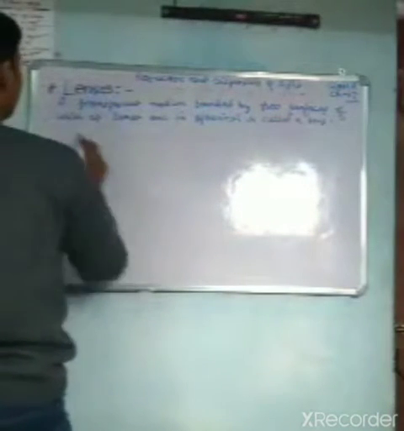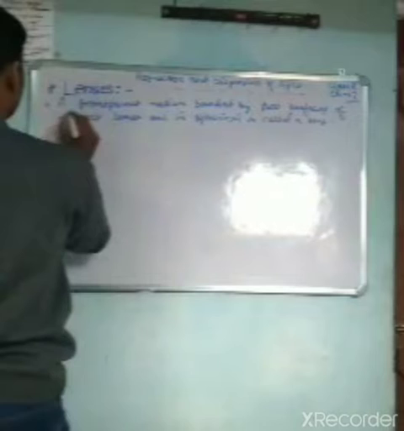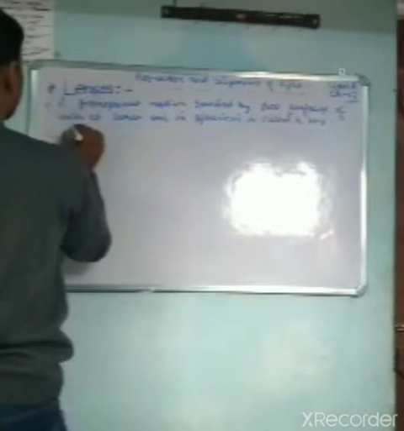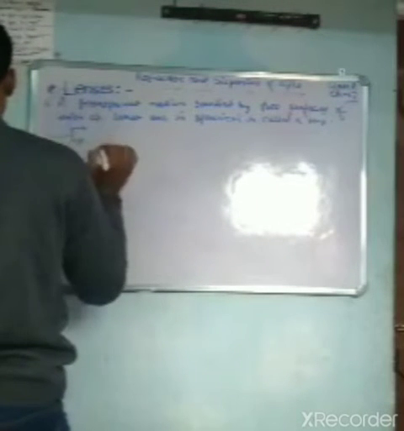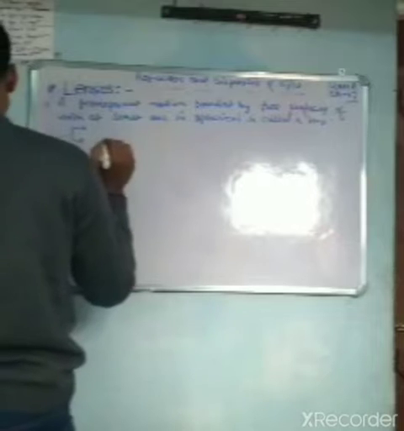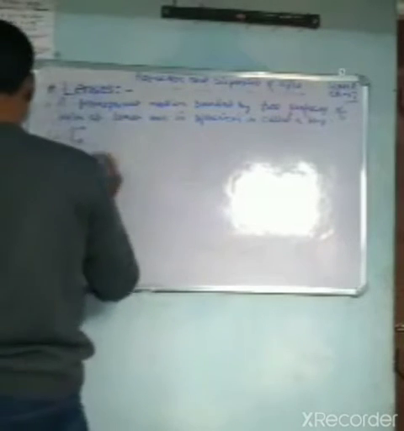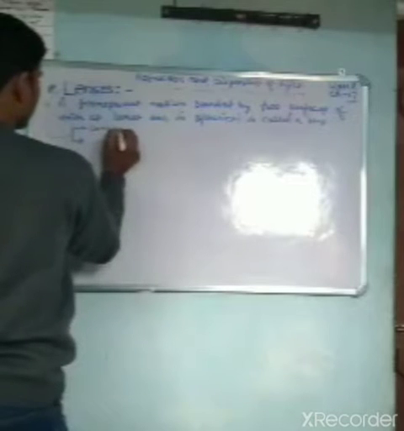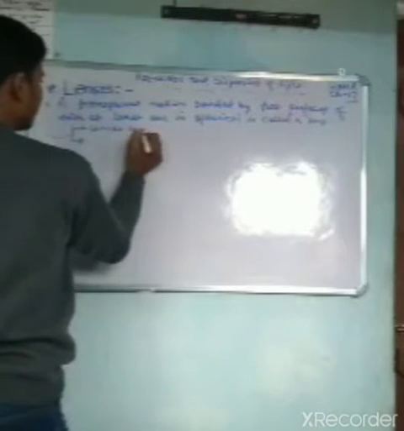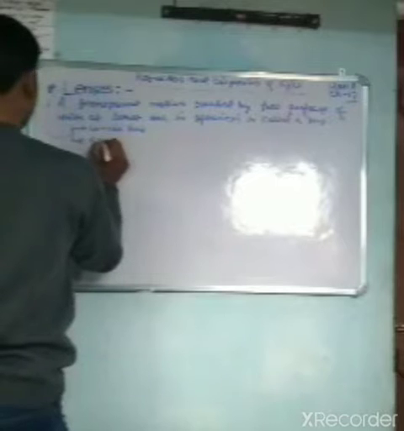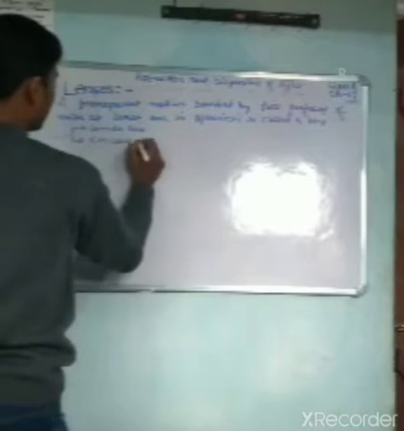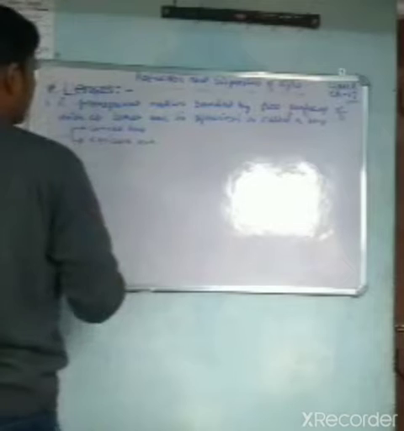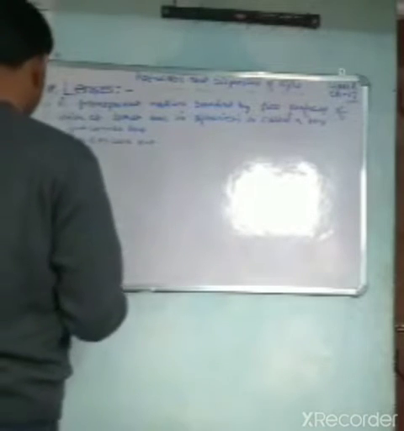Lenses are different in shape and size, and obviously there are two types of lenses. One is the converging lens and the other is the diverging lens. First of all, I am just telling you the names: the first is the convex lens and the second is the concave lens. Let me tell you the shapes of concave and convex.